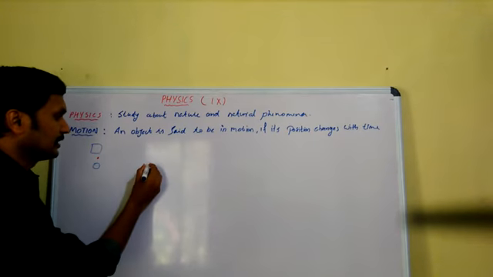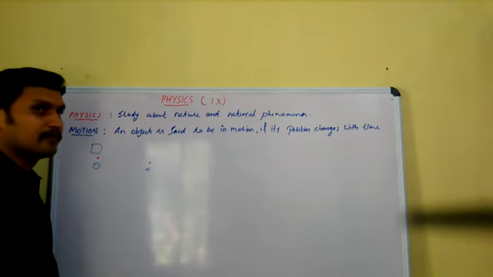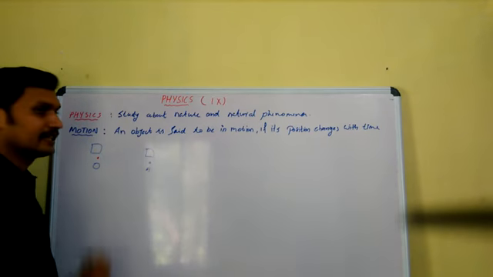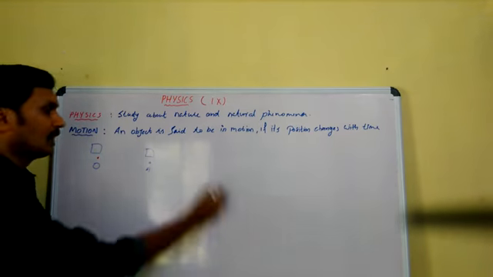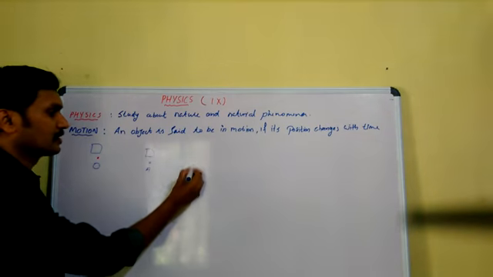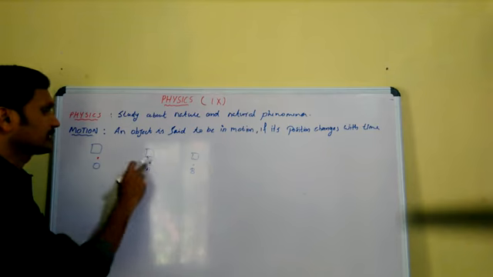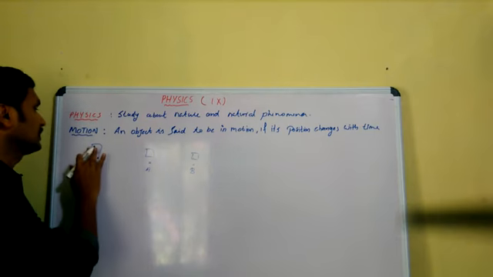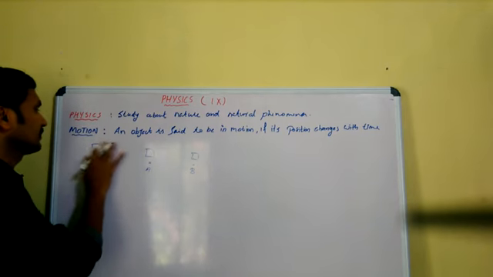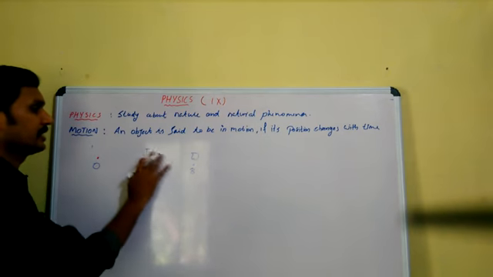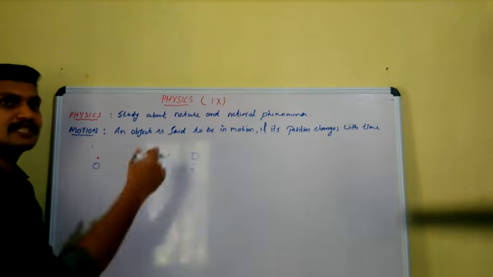After 1 second, the object reached a point A. After 2 seconds, say the position of the object is at B. The object's position is continuously changing. Initially it was at O, after 1 second it reached A, and after 2 seconds it reached B. Position changes.